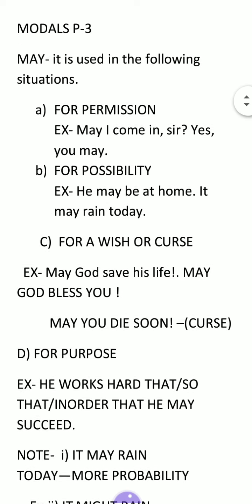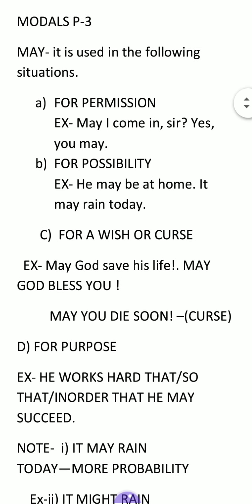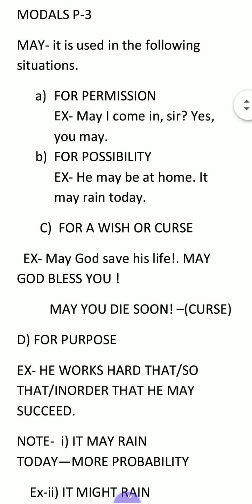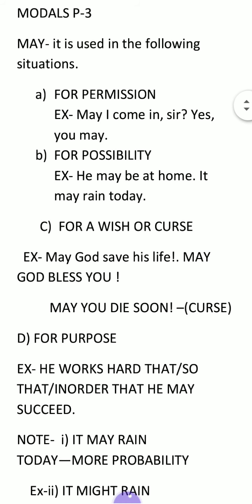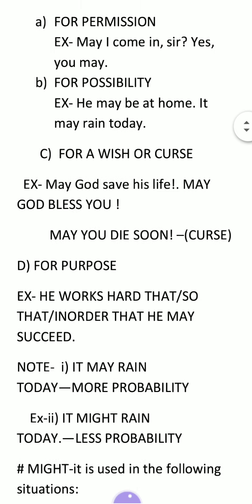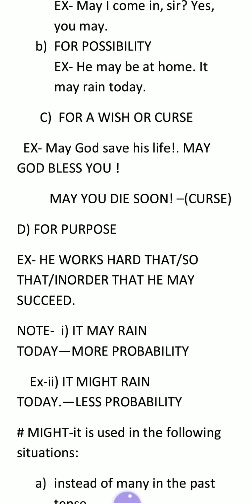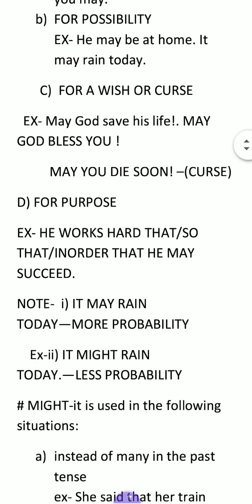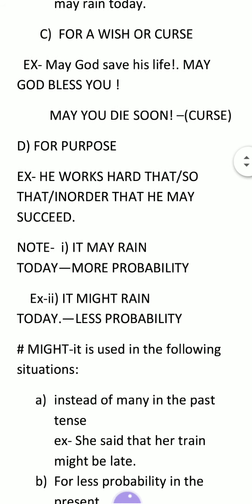Possibility means something may happen, like this: it may rain today, the train may be late, he may be at home. So this is probability and possibility. May shows more probability, and might shows less probability. So I have given that here.